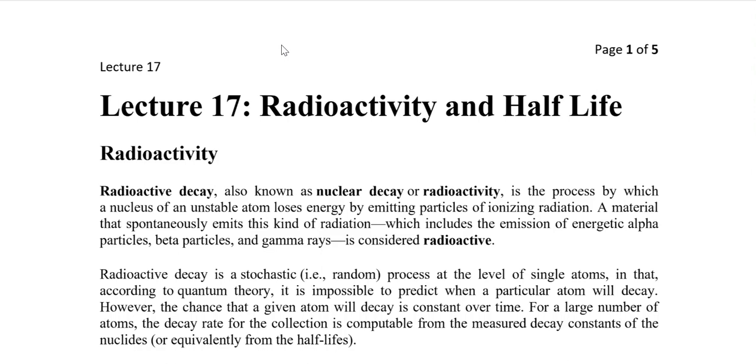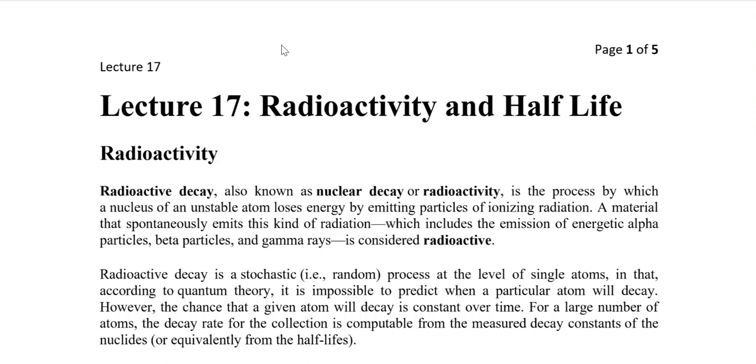So in the previous lecture, we did discuss something about nuclear fission and nuclear fusion, and the physics behind why we have the fission process or the fusion process.